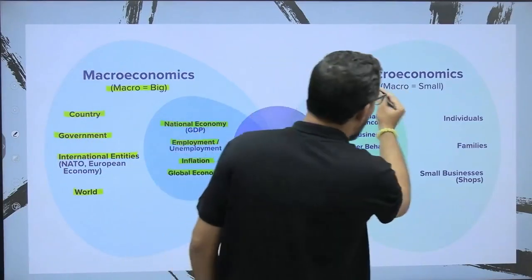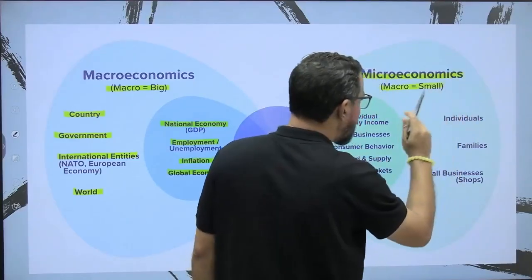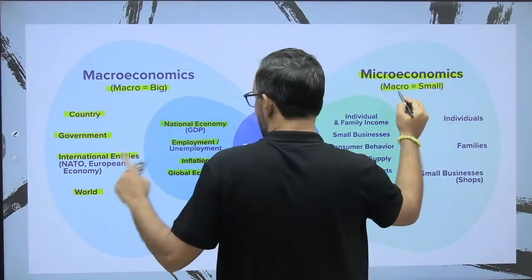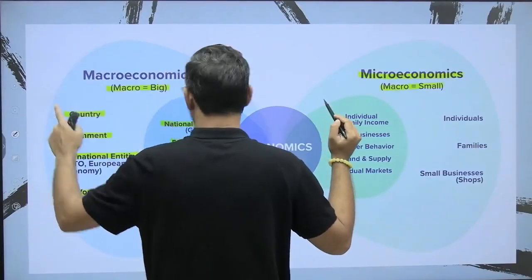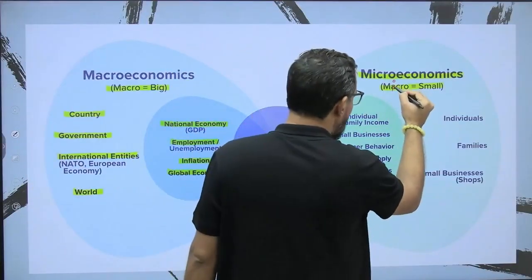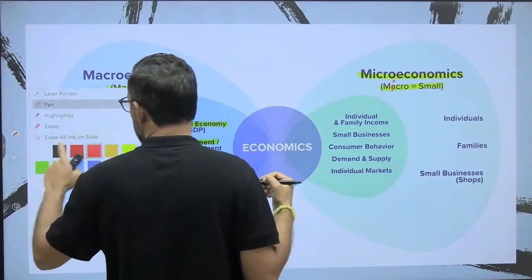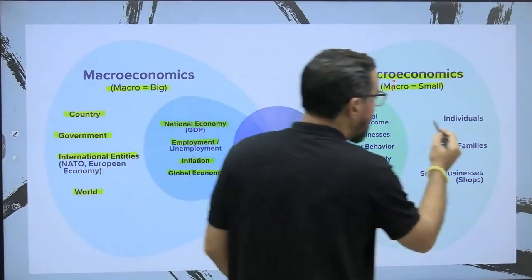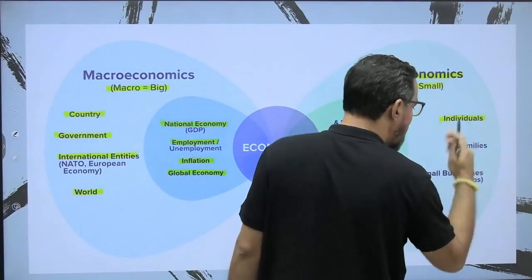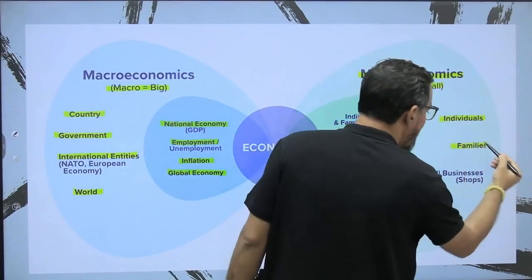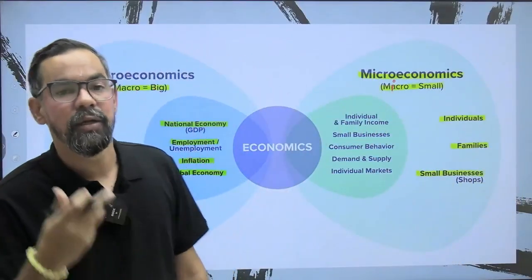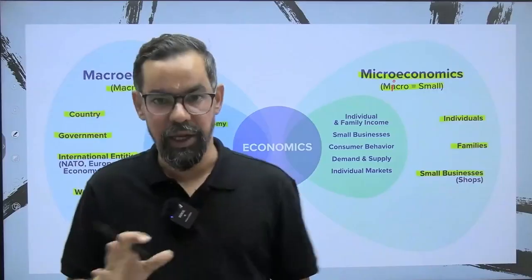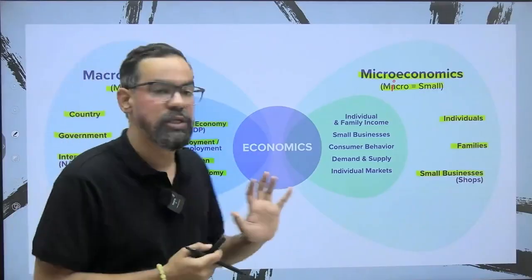When it comes to microeconomics, it should be micro, again, not macro. Just a minute, I'll correct this particular one. It is micro. So when it comes to microeconomics, it studies how individuals make decisions, how families make decisions, how businesses make decisions about their product or their pricing and other things, right? So this is all about micro versus macro, right?